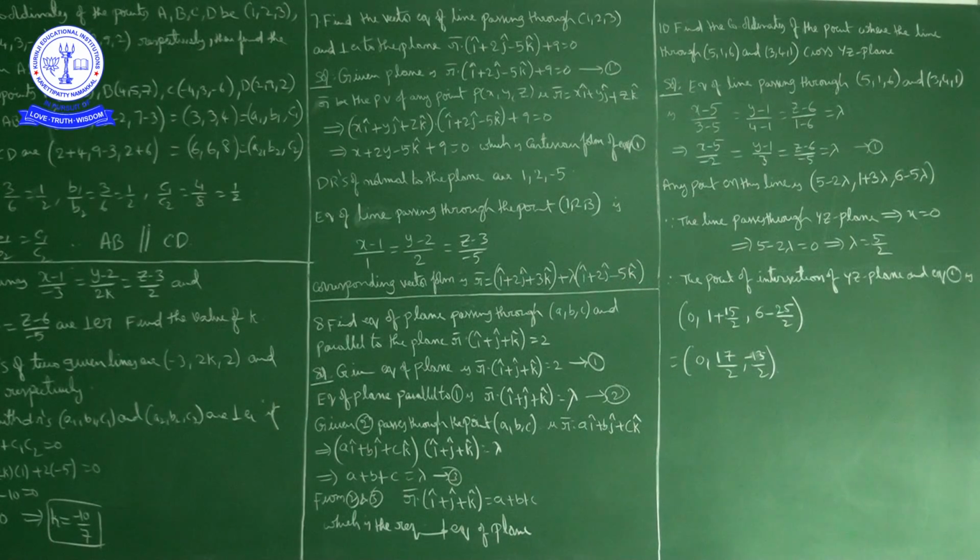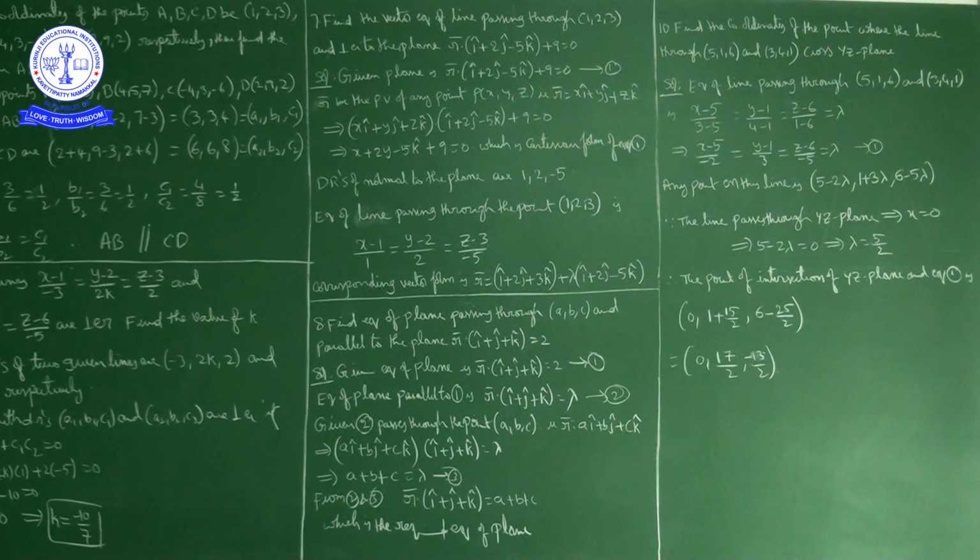This is the corresponding vector form of the line equation. We have the point it passes through, and the required line is perpendicular to the plane, so the required line's direction ratios are parallel to the direction ratios of the normal to the plane.